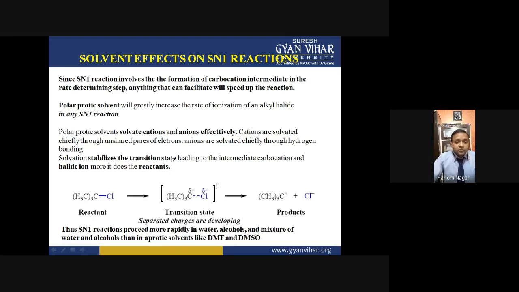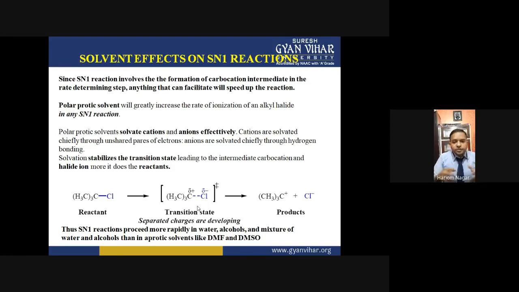because if the solvent is polar protic, then it directly increases the rate of reaction of the alkyl halide in an SN1 reaction. Why is this so? Because a polar protic solvent solvates the cations and the anions very effectively. These cations are solvated through lone pairs of electrons, and anions are solvated through hydrogen bonding.